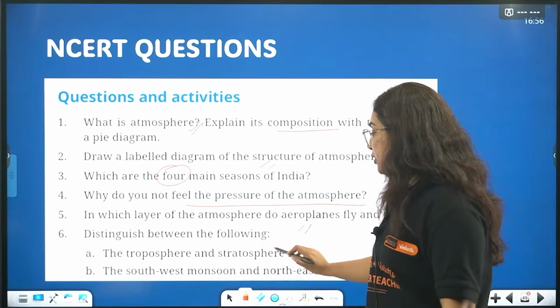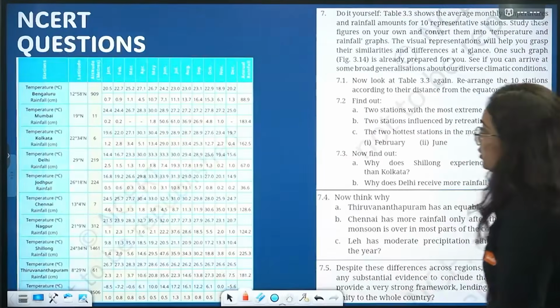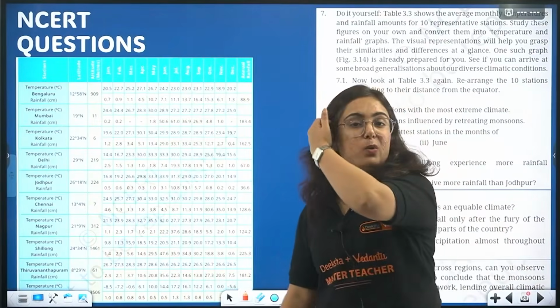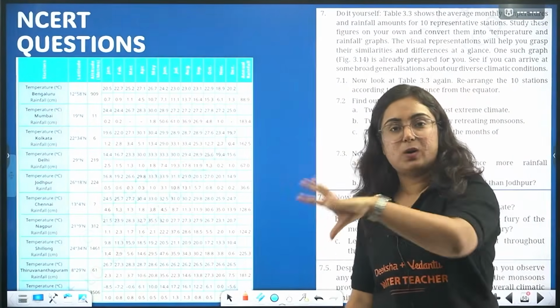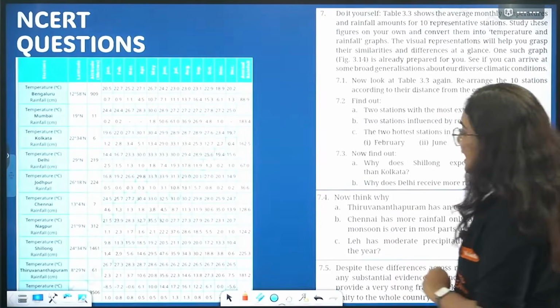Distinguish between the following: troposphere and stratosphere, southwest monsoon and northeast monsoon. These are the important NCERT questions. By the way, bacha, all those 6 questions you will solve. There is a difficult question, that is question number 7, added.